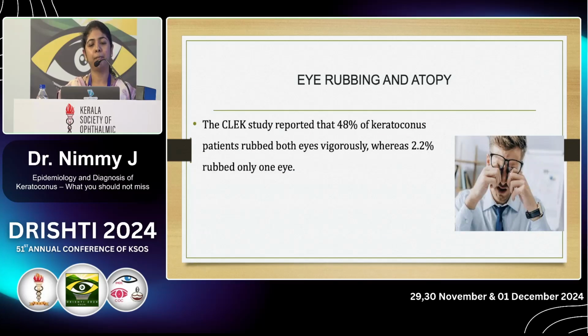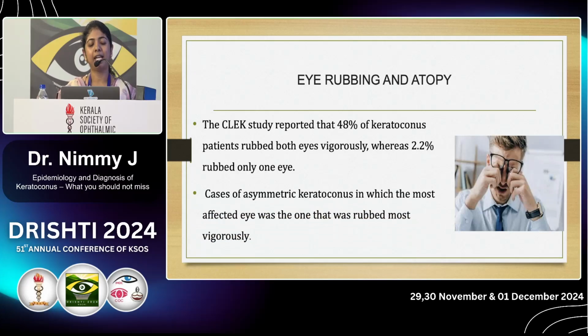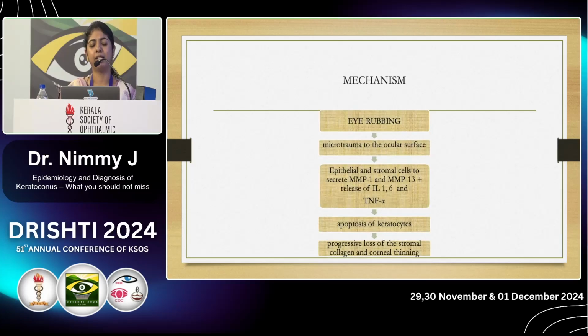Frequent eye rubbing is an important preventable factor, and the CLEK study has reported that 48% of the keratoconus patients rubbed both the eyes vigorously, while 2.2% rubbed only one eye. In the cases of asymmetric keratoconus, the most affected eye was the one that was rubbed most vigorously. The mechanism is that eye rubbing causes microtrauma to the ocular surface. This causes the epithelial and stromal cells to secrete MMP1, MMP13, and there is a release of interleukin 1, 6 and TNF-alpha. This results in the apoptosis of keratocytes, which results in the progressive loss of stromal collagen and thus results in corneal thinning.